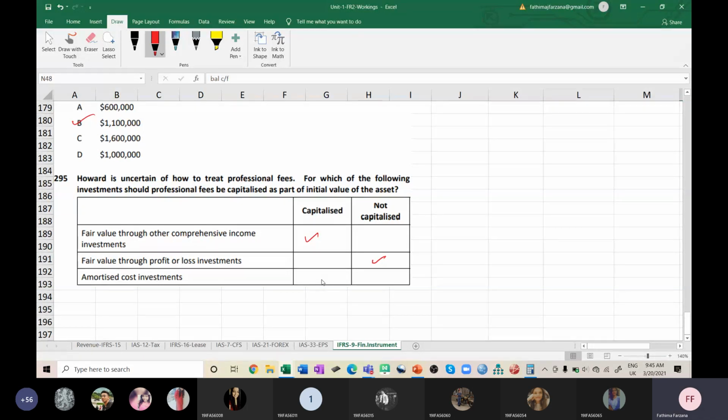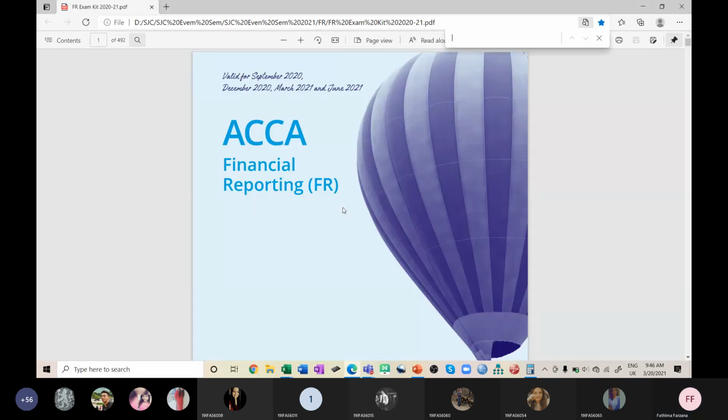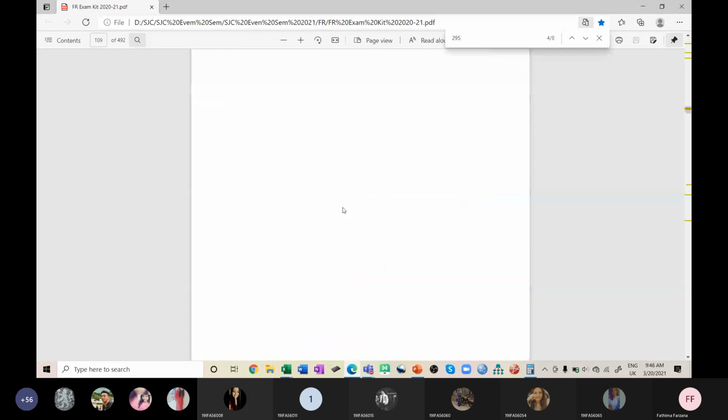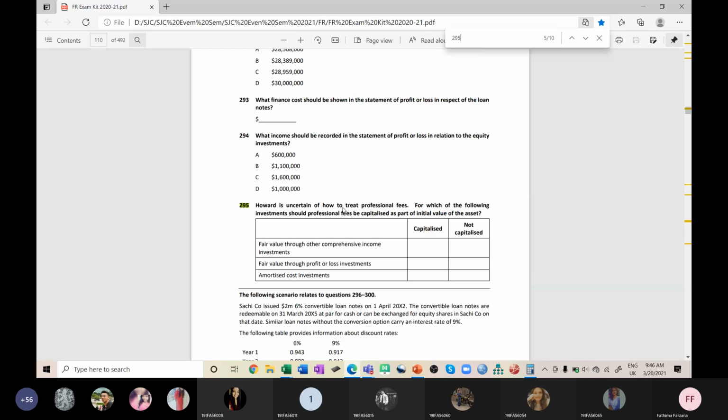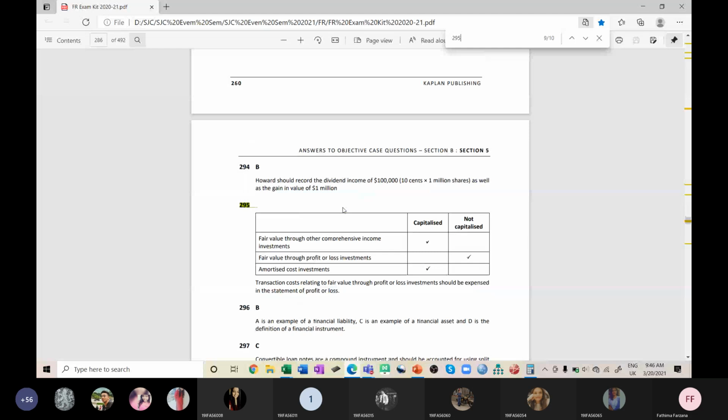We cannot blindly follow the exam kit, so I'll open the exam kit here and see what the answer is. This is 295. Yes, they have capitalized amortized cost investment.